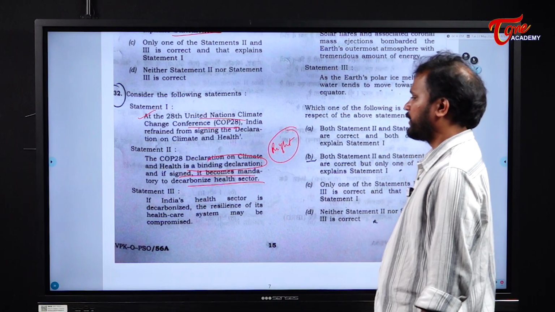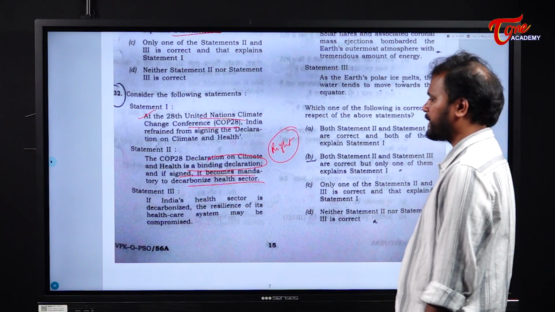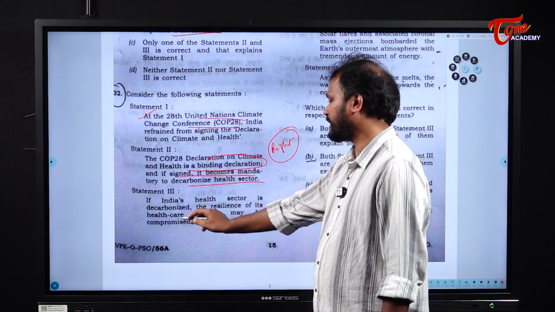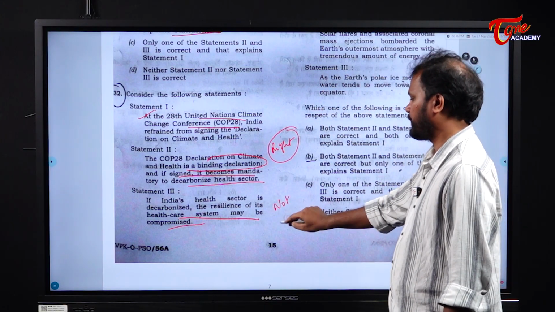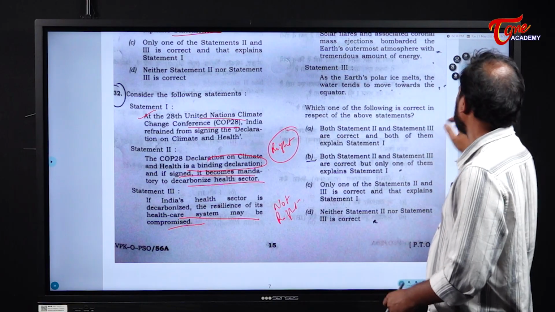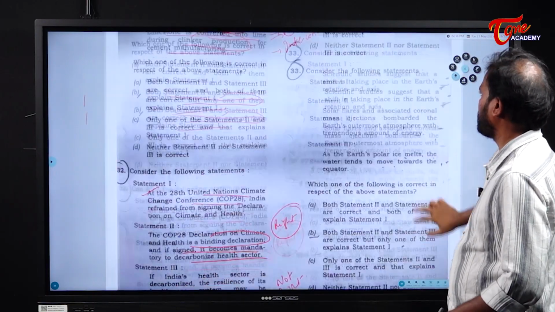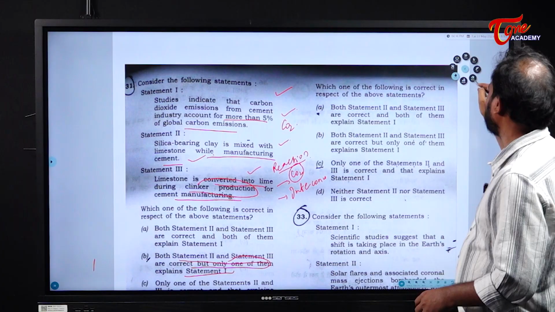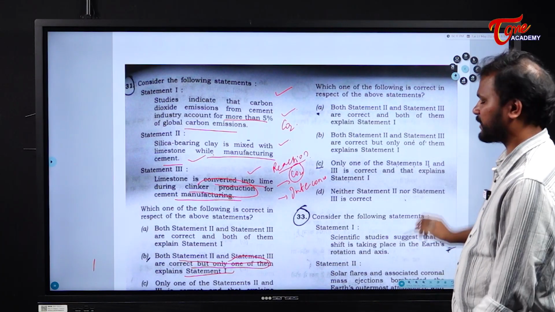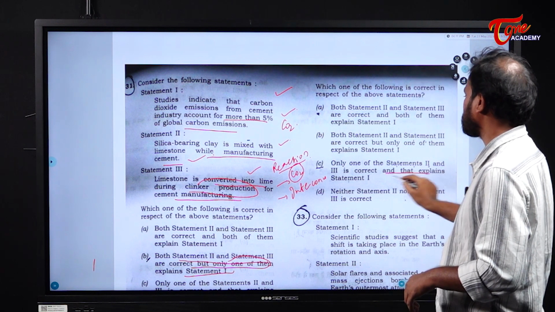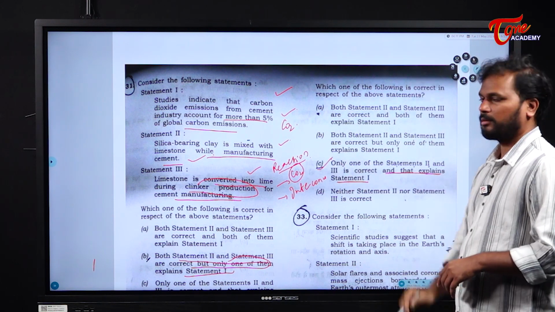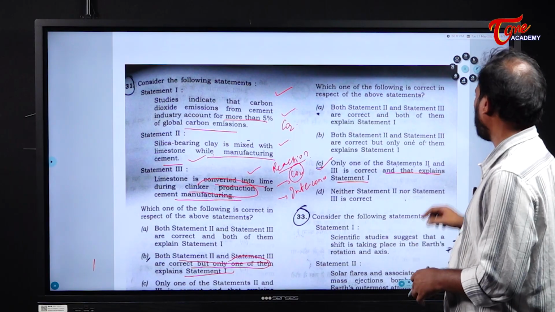Okay. Next, if India's health sector is decarbonized, the resilience of its healthcare system may be compromised. This is not right. Okay. So, the answer is only one of statement 2 and statement 3 is correct. Statement 2 is correct actually, and that explains statement 1. Clear? Next, consider the following statements.